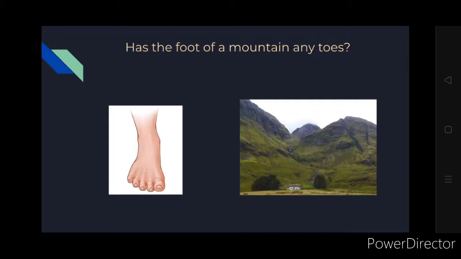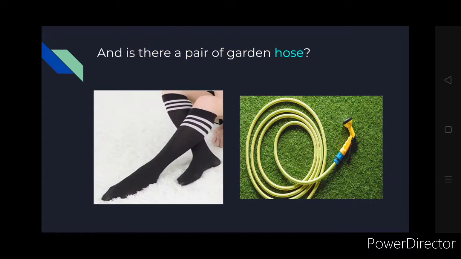So here the homograph is foot, because the meaning of foot is one, our foot, and the other is the base of the mountain, that is, from where the mountain starts. That place is called the foot of the mountain. So as we have toes on our foot, have you ever seen, when you've gone trekking, toes at the base of the mountain before starting the trek? No, right? Then another line is, and is there a pair of garden hose?